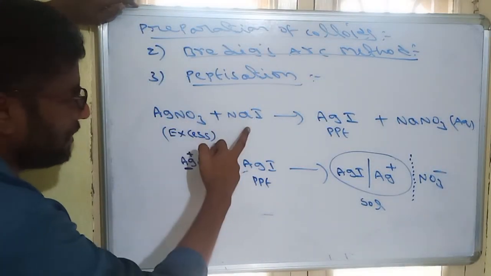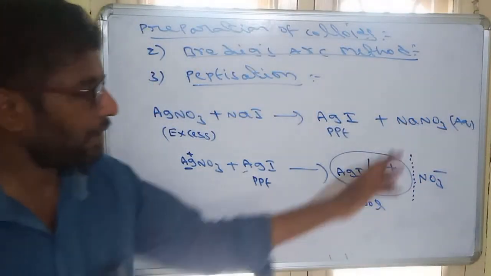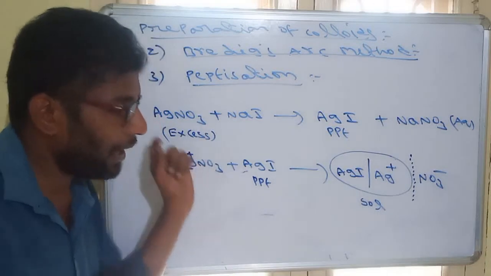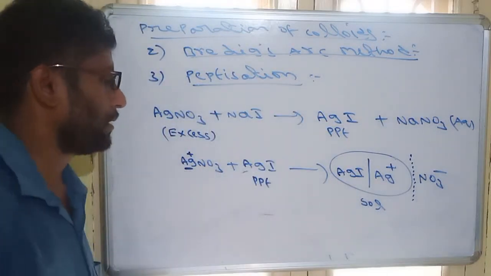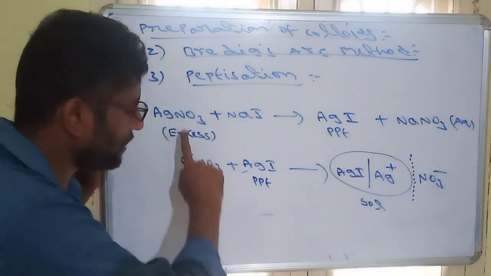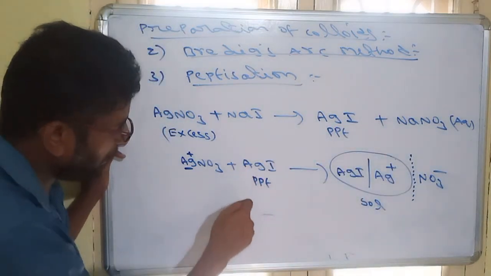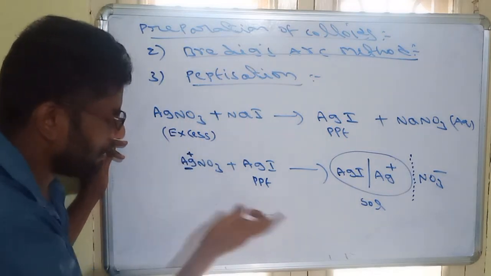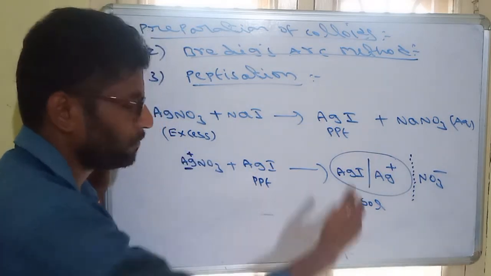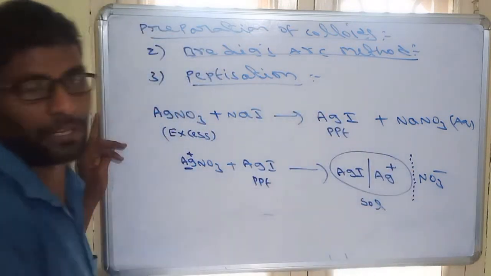So when AgNO3 and NaI, both aqueous solutions, are mixed, we get a precipitate of AgI and NaNO3 solution. Now this AgI precipitate can be converted to colloid by adding additional ions or electrolytes. And there is no need to add extra ions. If you take one of the reagents in excess, that excess reagent will make the precipitate into colloid. How? AgI is the precipitate, whereas AgNO3 is the extra reagent. In both, the common ion is the silver ion. The common ions will stabilize the precipitate by adding on the surface. So on the surface of AgI, Ag plus ions will stabilize this precipitate.